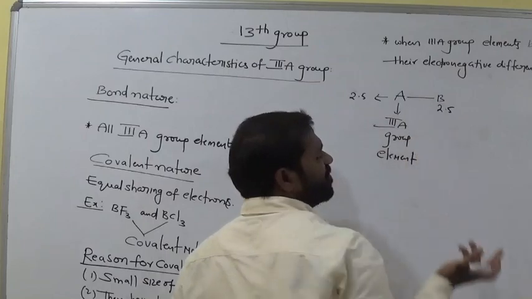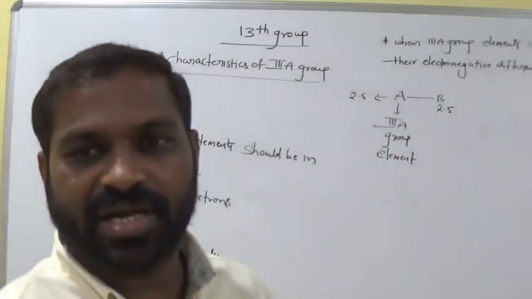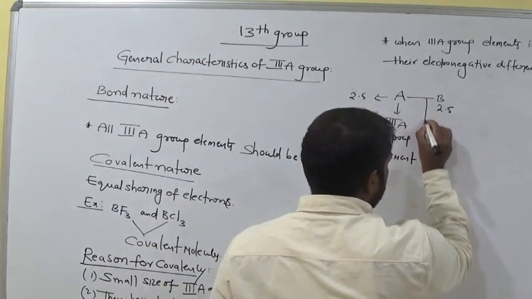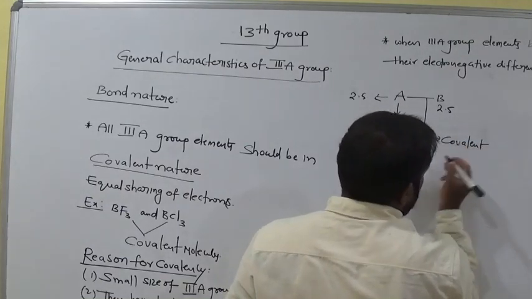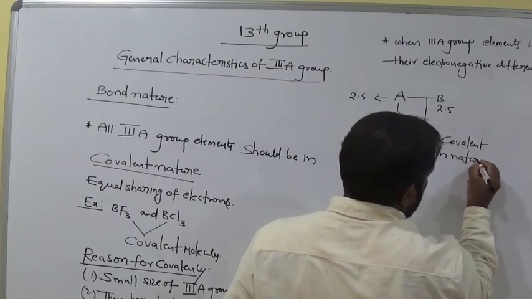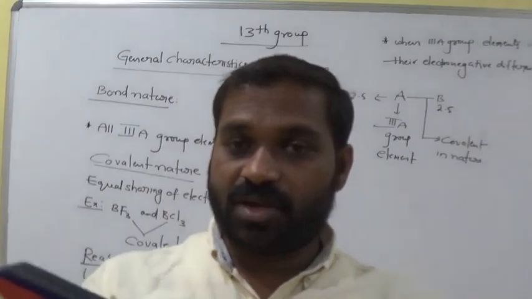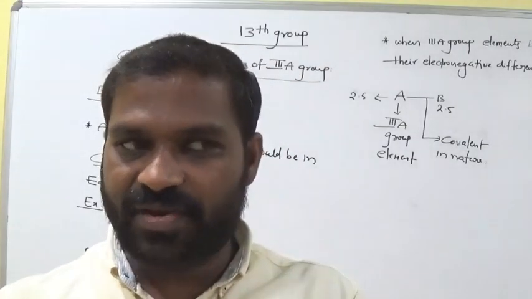What is the electronegativity difference? Almost zero. So in that case, the bond between these two atoms is covalent in nature. If the electronegative difference is not large, then that bond is considered a covalent bond, that is equal sharing of electrons.